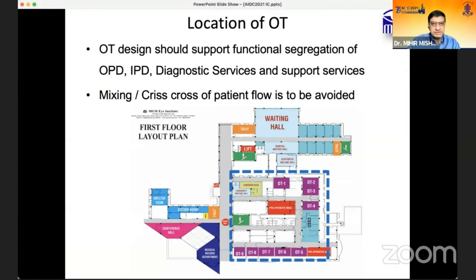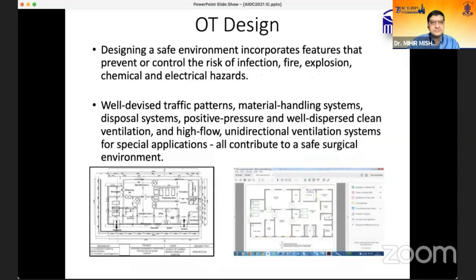Coming to the location of the OT, that is very important. It has to be segregated from a normal OPD, IPD, or diagnostic services along with any support services. It should be away from the crowd and separate. Mixing or crisscross of patient flow should always be avoided in the OT area. So planning has to be done. Ideally, the ground floor should be OPD, IPD, diagnostic and other services, and the OT should be confined to the first floor or a confined isolated area.